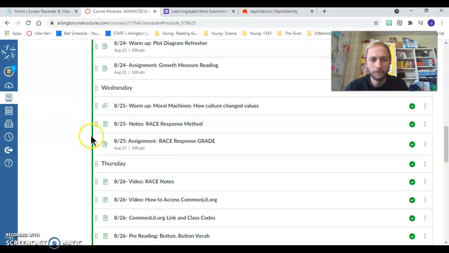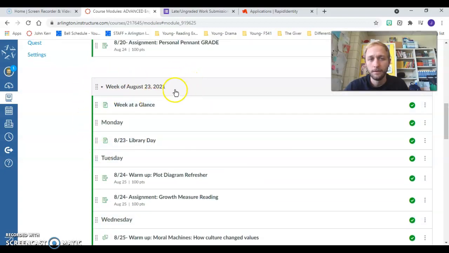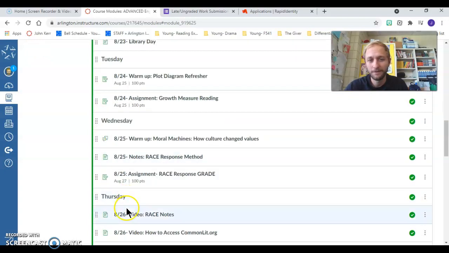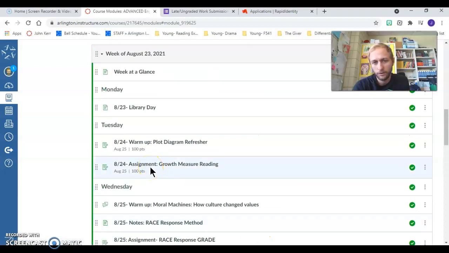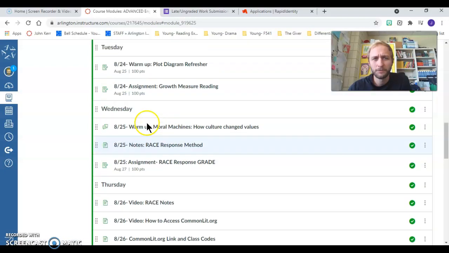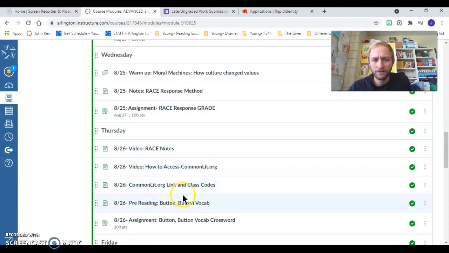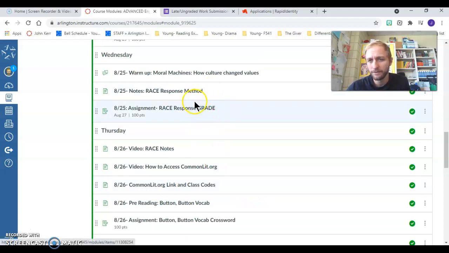Parents, if you're ever trying to find something in my course, I typically do a module a week, and then I do Monday through Friday. And even if we have the day off, I'll put, you know, Friday student holiday or something like that. So look for things that are labeled grade. That would be things that are going in the grade book, obviously. There are some things that we do in here that are warm-ups, notes. Sometimes I'll put an assignment in, but it won't really be a graded assignment. It'll just be more practice. This was for a vocab assignment we did for a story we were going to read. If it doesn't have grade out there, it's not something that is going in the grade book.